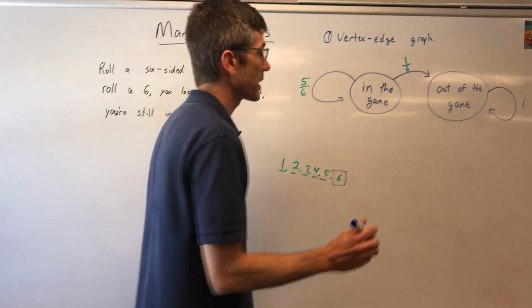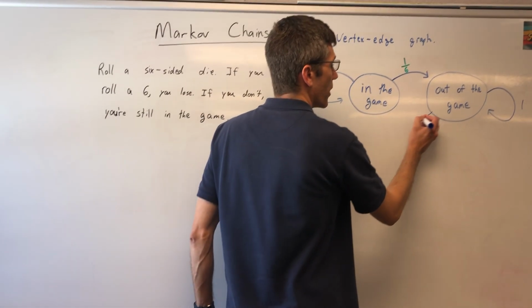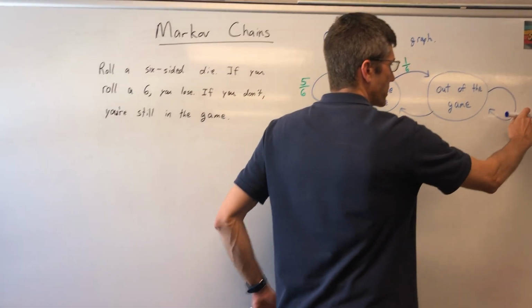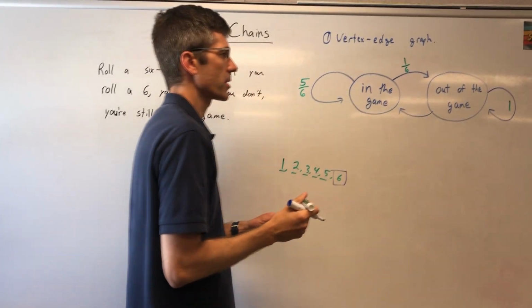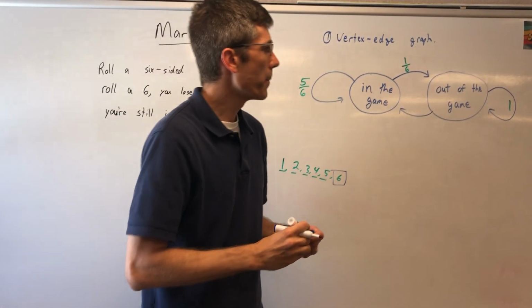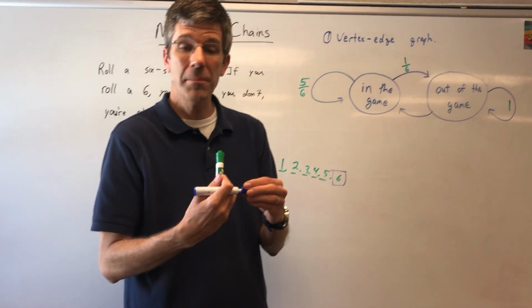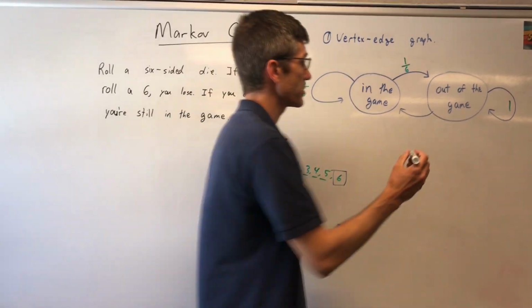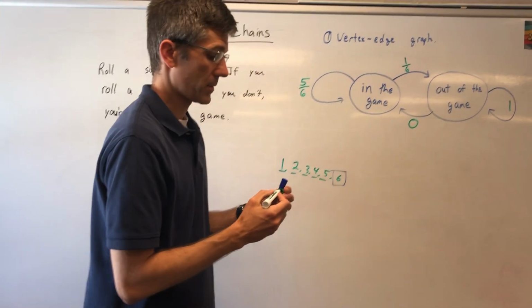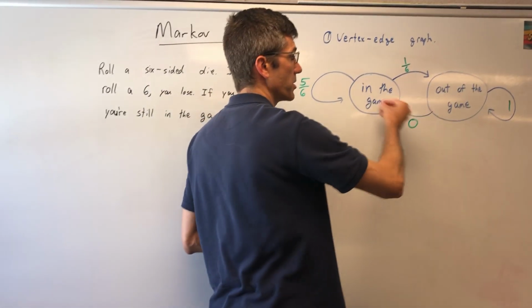And if I'm out of the game, there is a, whoa, this should be green to match everything else. There we go. So 1 right there. It's starting to look like an ear on the side. If I'm out of the game, I'm not coming back in the game. So there's a 0% chance that I'm coming back in the game. Going from out of the game to in the game is a 0.